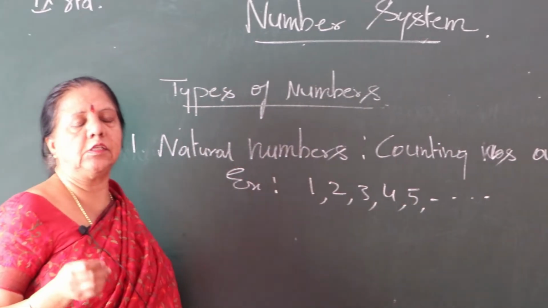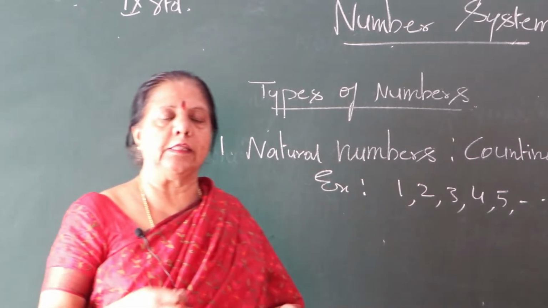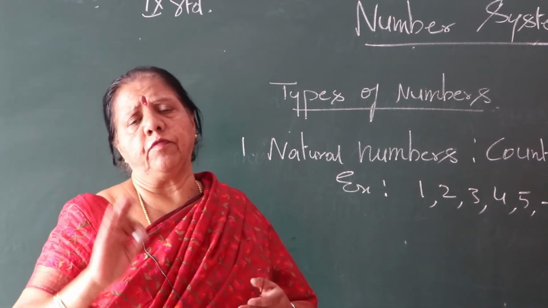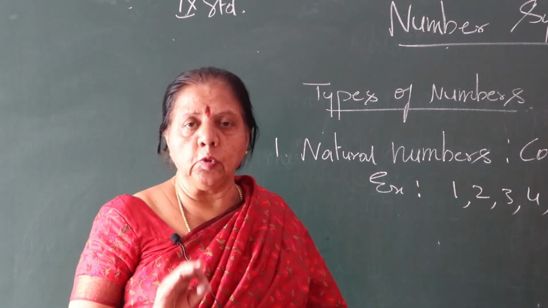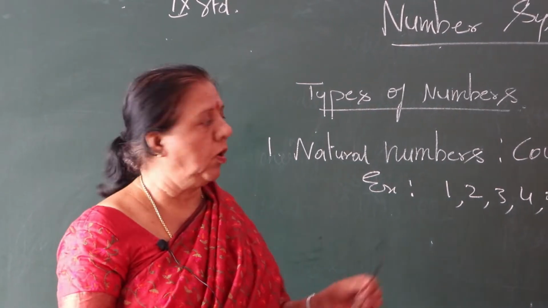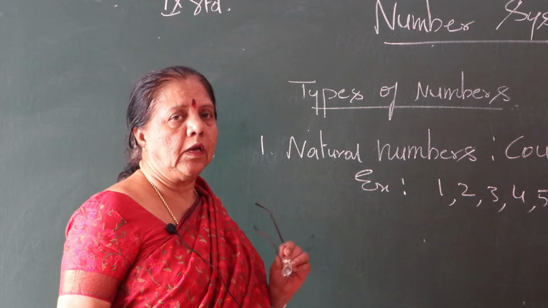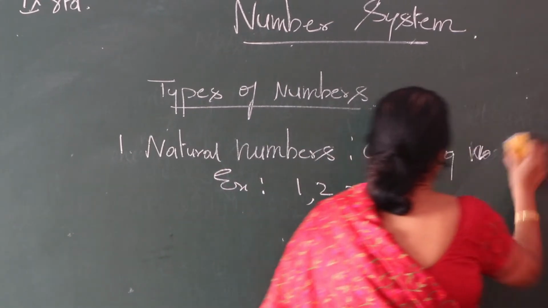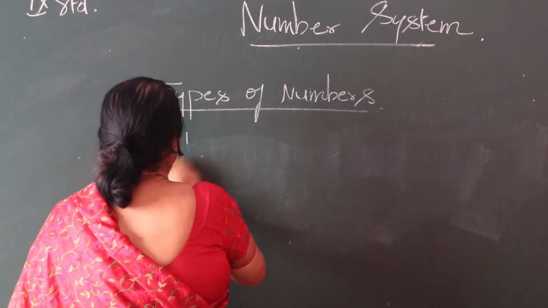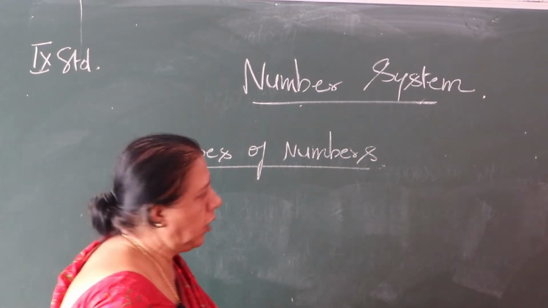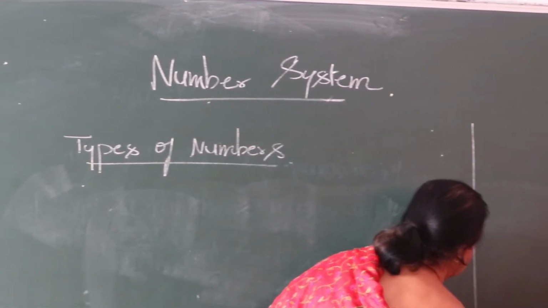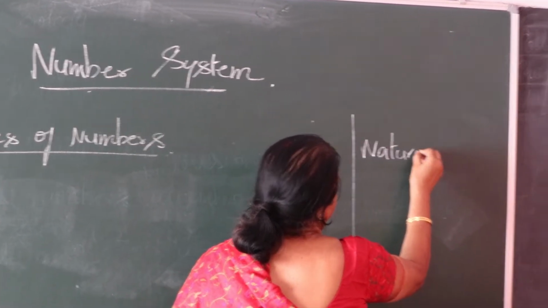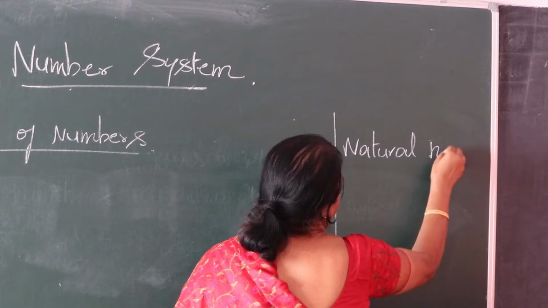Where do you find this type of numbers? Suppose you want to count anything: 1, 2, 3, 4, 5. Up to n numbers that you use are known as natural numbers. Have you followed natural numbers? Number 1, what is that? Natural numbers. Come on, repeat it. Natural numbers.